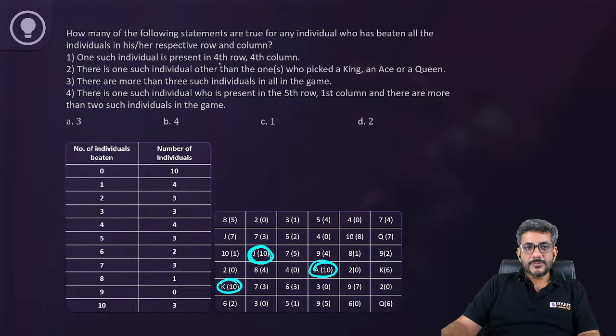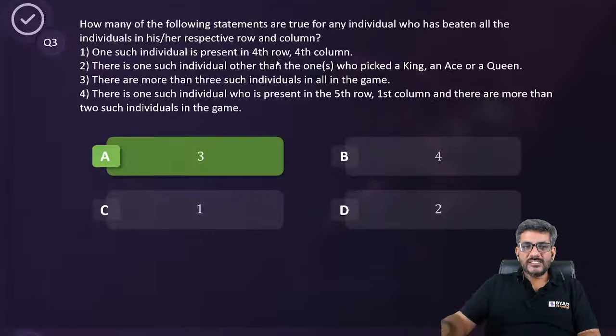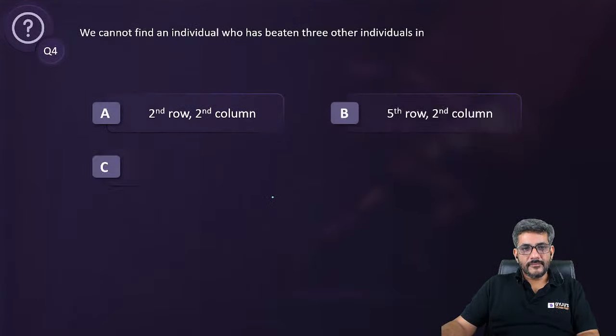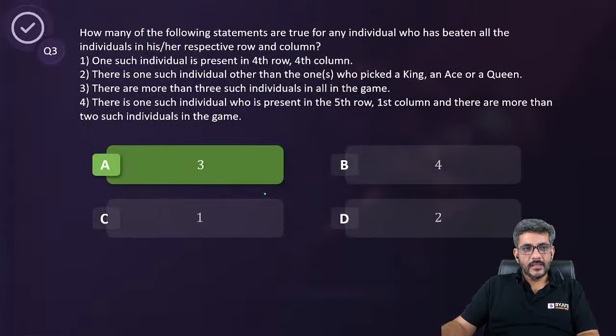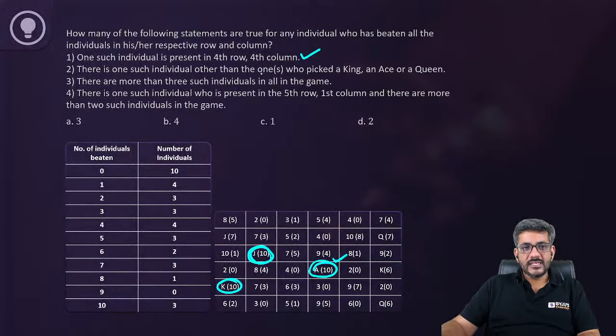One such individual is present in 4th row, 4th column. 4th row, 4th column. Yes, this is the guy. So this statement is correct. There is one such individual. I'm sorry, this moved ahead on its own. There is one such individual other than the ones who picked a king, an ace or a queen.